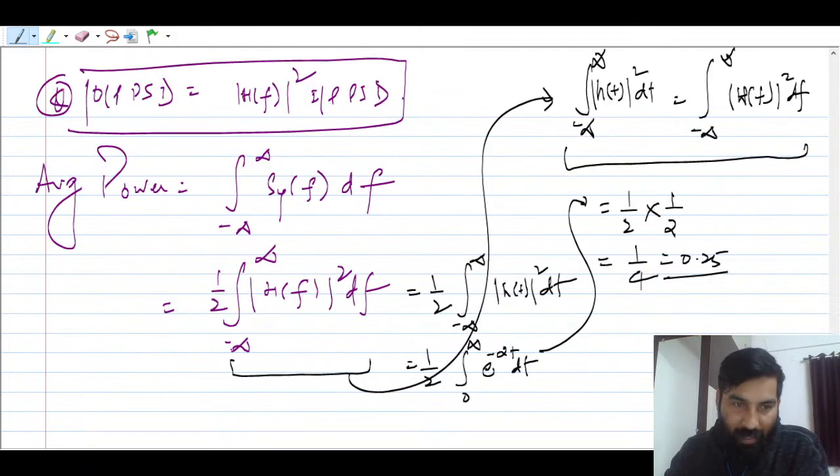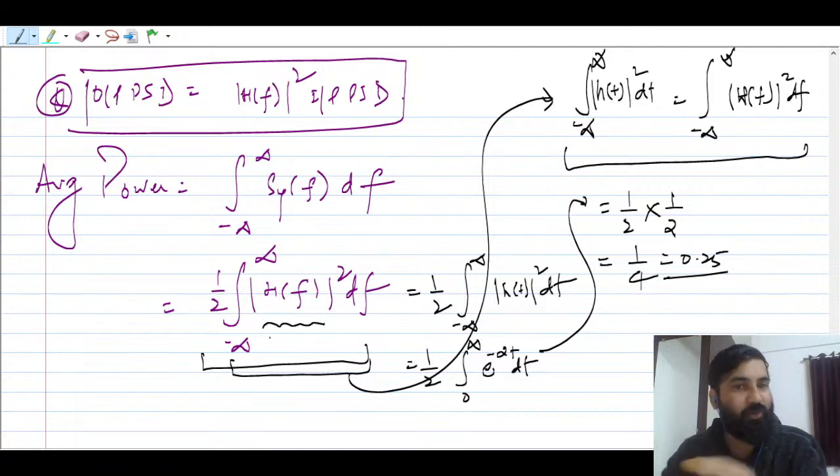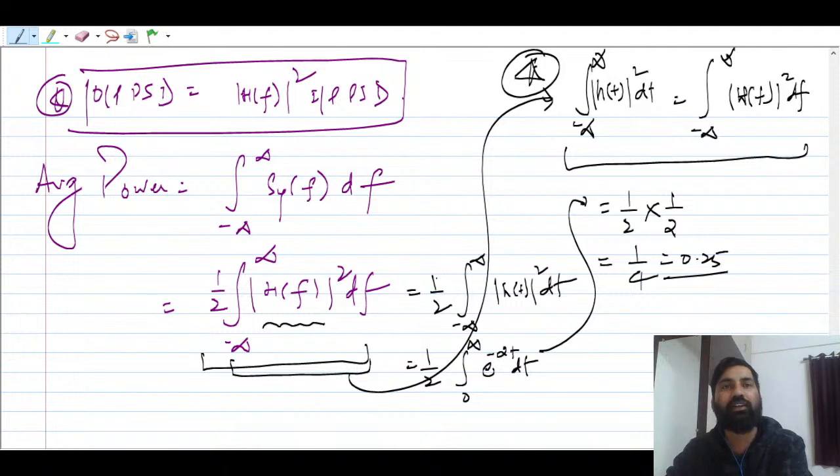At this stage you could find the Fourier transform of the impulse response, then square it, integrate, and waste your time. But you have to remember this is the Parseval relation. This connects the time domain energy and the frequency domain energy. Energy should be the same whether you compute it in the time domain or the frequency domain.